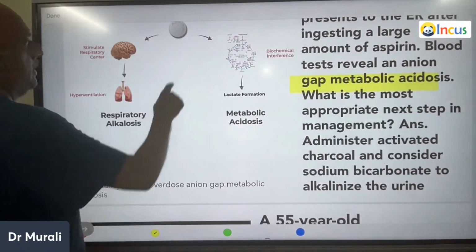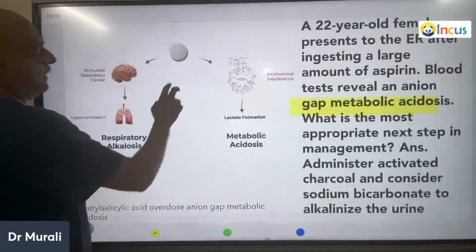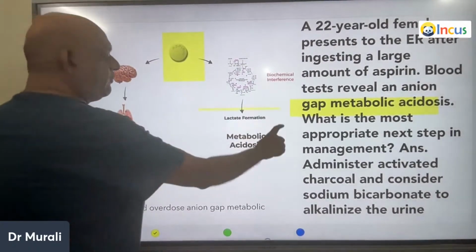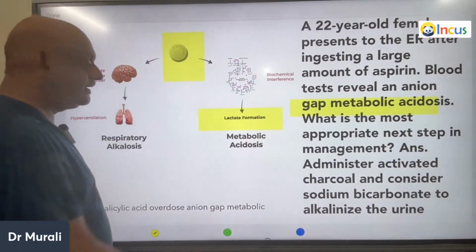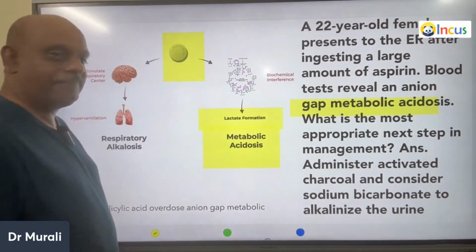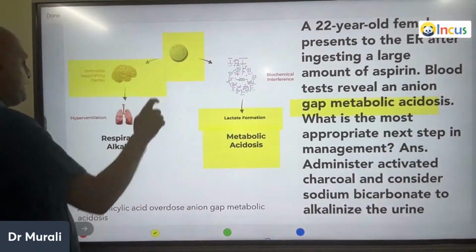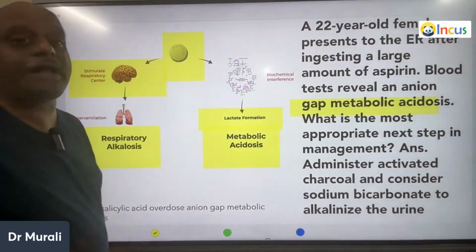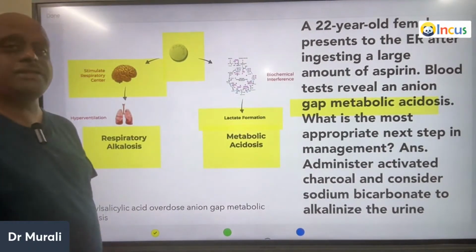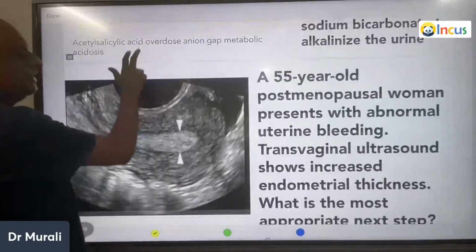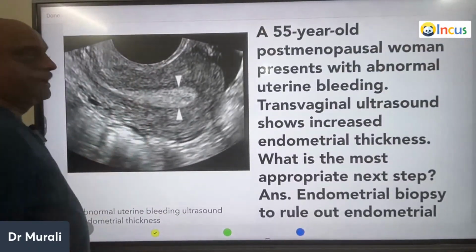So you should know, whenever you take aspirin, it leads to lactate formation, and that can lead to metabolic acidosis. At the same time, it stimulates the respiratory center with hyperventilation leading to respiratory alkalosis. So both things are possible with aspirin overdose, is what you need to remember.